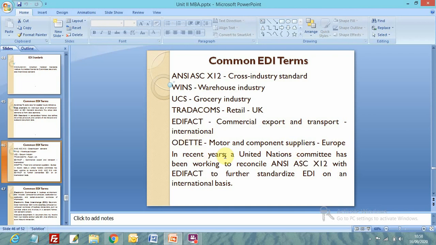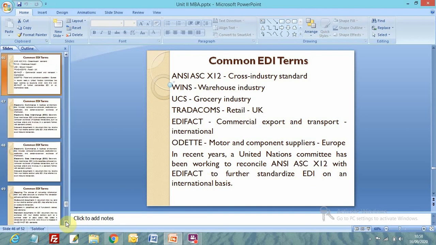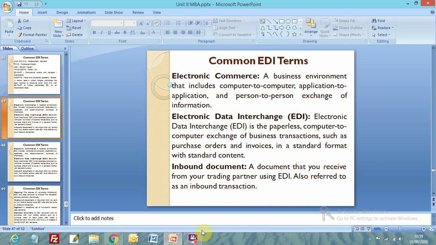In Europe, in recent years, a United Nations committee has been working to reconcile ANSI ASC X12 with EDIFACT, trying to combine these two to further standardize EDI on an international basis. Getting the point? Making one cross-industry standard to make communication easy and understandable internationally. These efforts are ongoing.